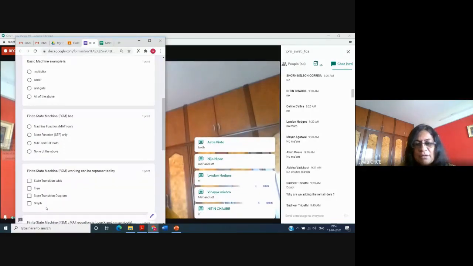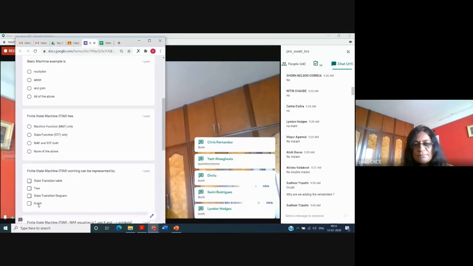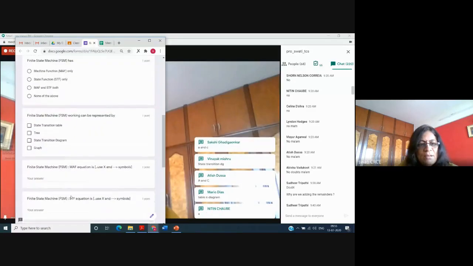Finite state machine working is represented by state transition table. Here there is a checkbox, so there are multiple options. A and C, correct. Finite state machine can be represented by a transition table and transition diagram. Now this is the next question.